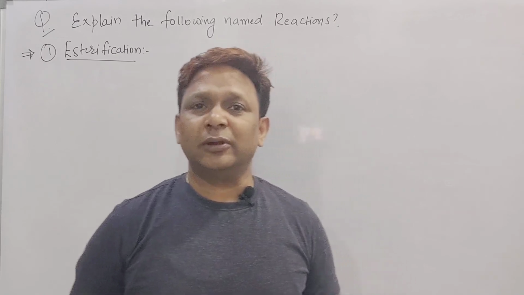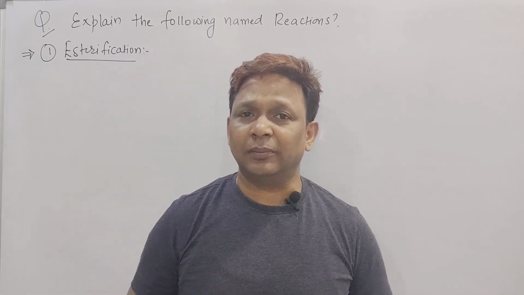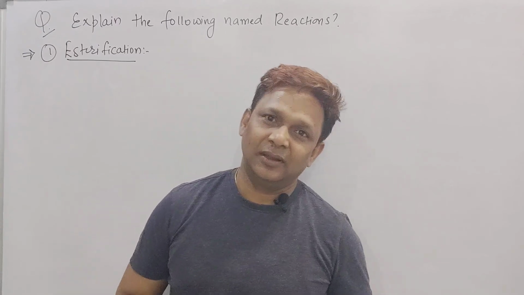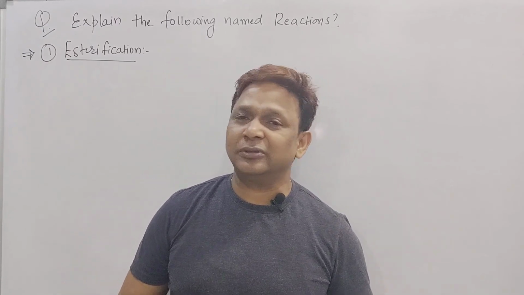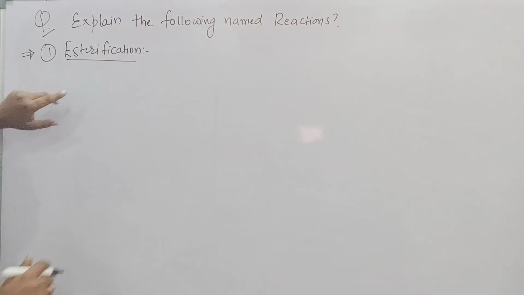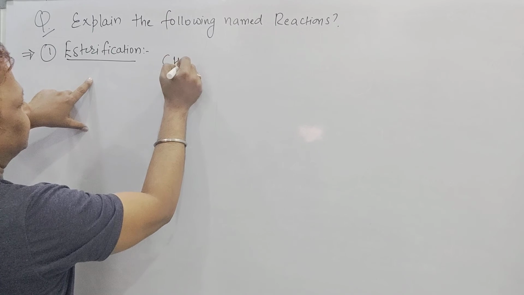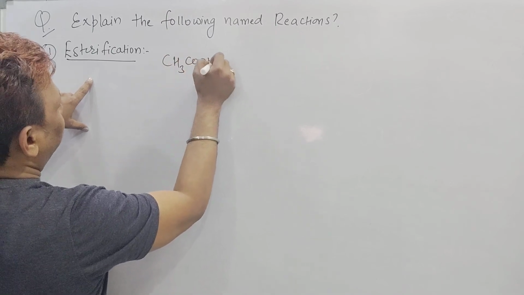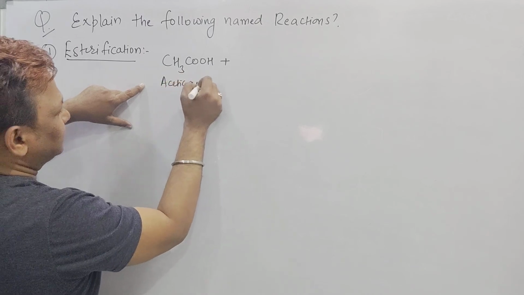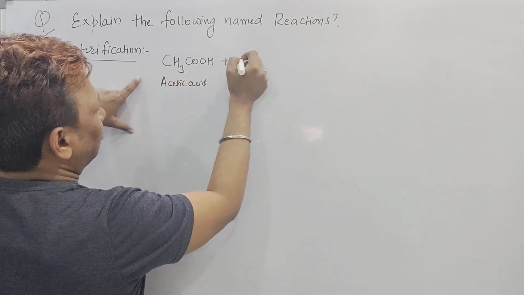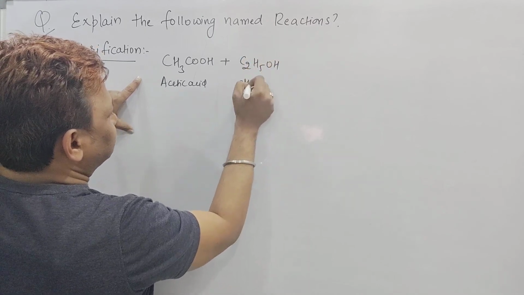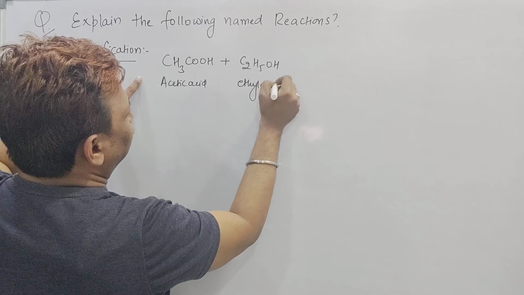So today we are going to see another name reaction, that will be called what? Esterification. But do you know what is meant by ester? When acid reacts with alcohol it gives rise to ester. Means we can say directly here, esterification means, suppose I write here, acid, beta. This is CH3COOH, called acetic acid. But it reacts with alcohol. Alcohol means here C2H5OH, so we can say this is called ethyl alcohol.